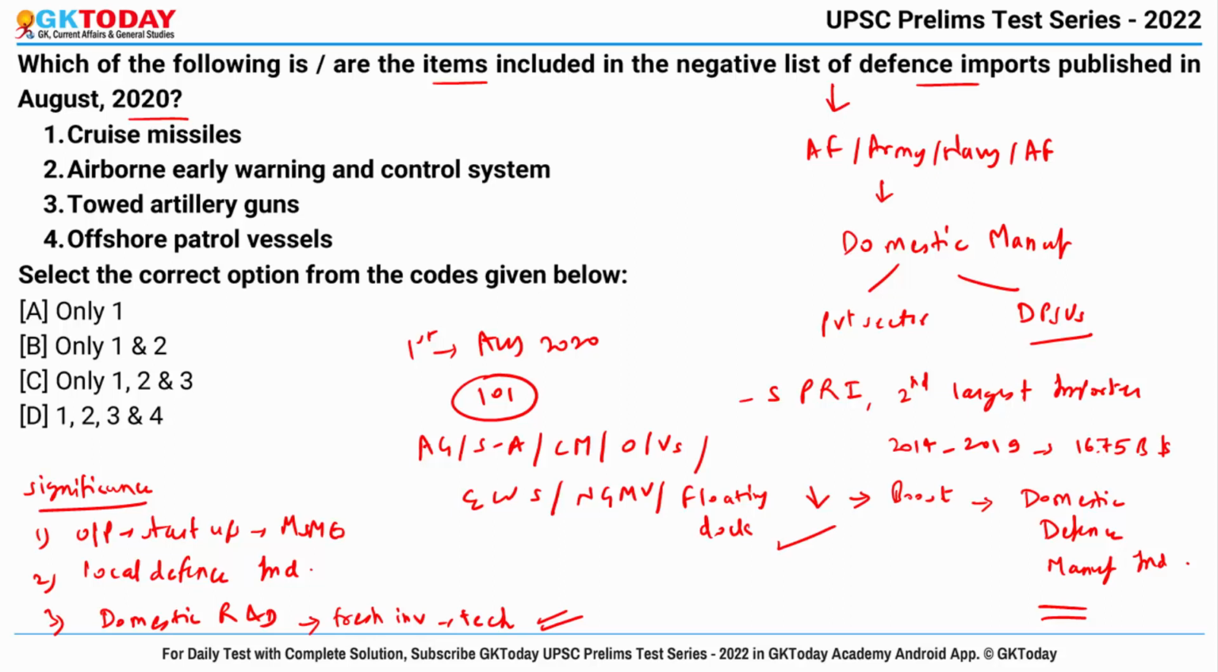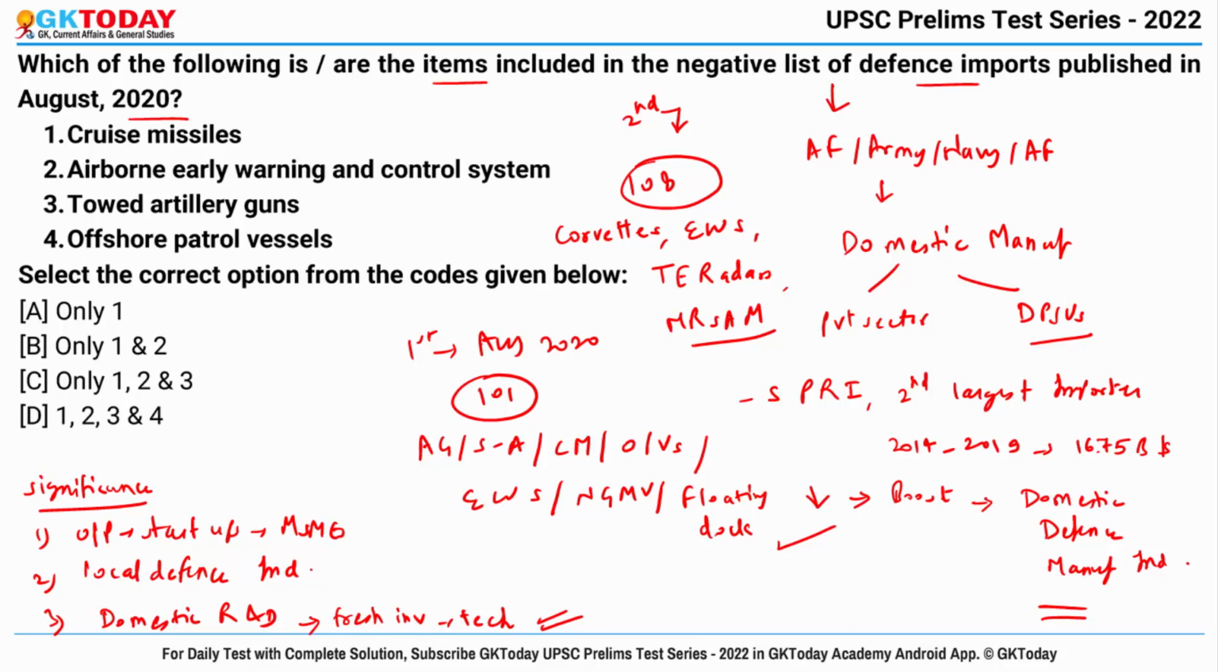Okay, then the second list was approved recently, imposing restrictions on the import of 108 military weapons and systems such as next generation corvettes, airborne early warning systems, tank engine radars and MRSAM, that is medium range surface to air missile weapon system. Okay, now let's come back to the question.